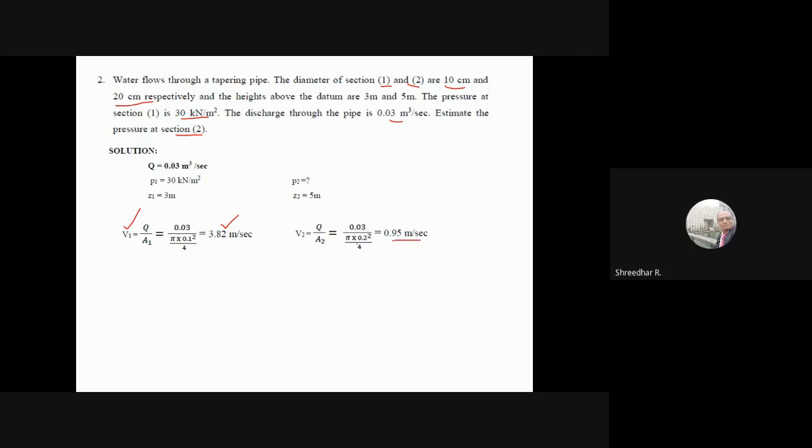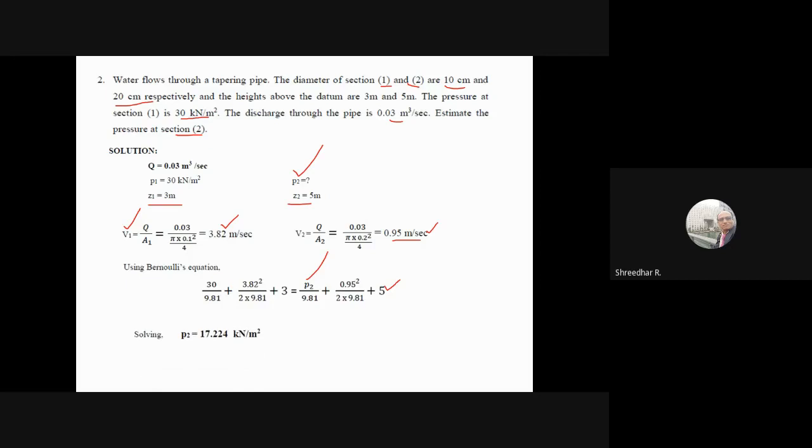If the diameter increases, that is the area increases, so the velocity decreases. The velocity, which was 3.82, gets reduced to 0.95 meter per second. The only unknown quantity is P2. If you equate, because water is flowing, P1 by omega, with omega 9.81, plus V1 square by 2g plus Z1 equals P2 by omega plus V2 square by 2g plus Z2, then you will get the answer. In kPa, this is 17.224 kilonewton per meter square.